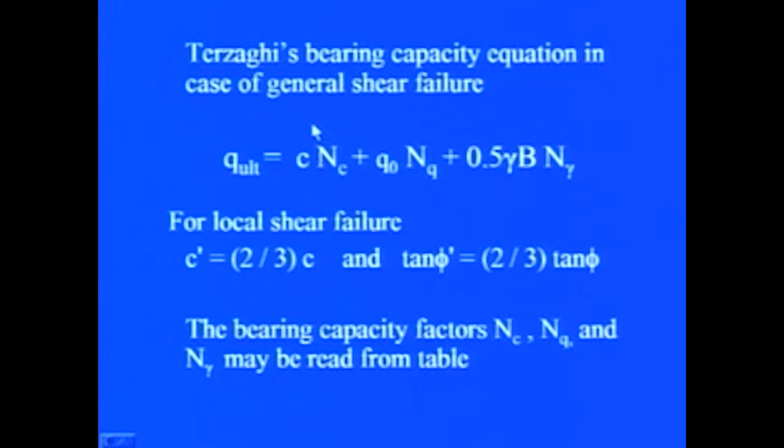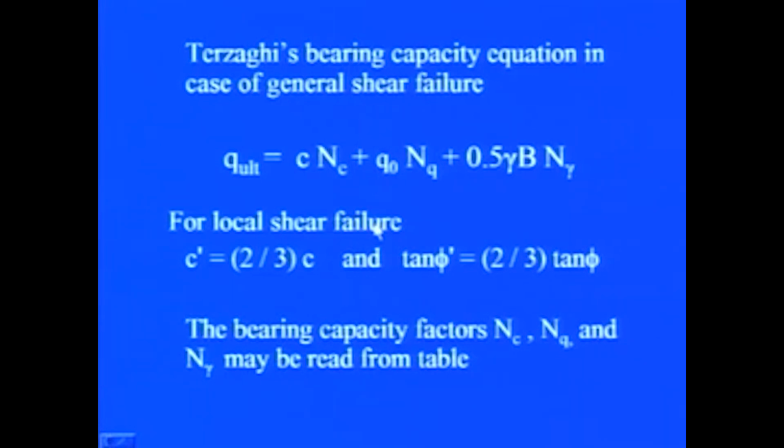we have found that the bearing capacity equation in the general shear failure case is given by q ultimate equal to c Nc plus q0 Nq plus 0.5 gamma B N gamma, where c is the cohesion and q0 is the overburden at the foundation level, determined as gamma into Df, where gamma is the unit weight of the soil, B is the width of the foundation, and the factors Nc, Nq and N gamma are known as bearing capacity factors, the expressions for which we have seen in the last lecture.